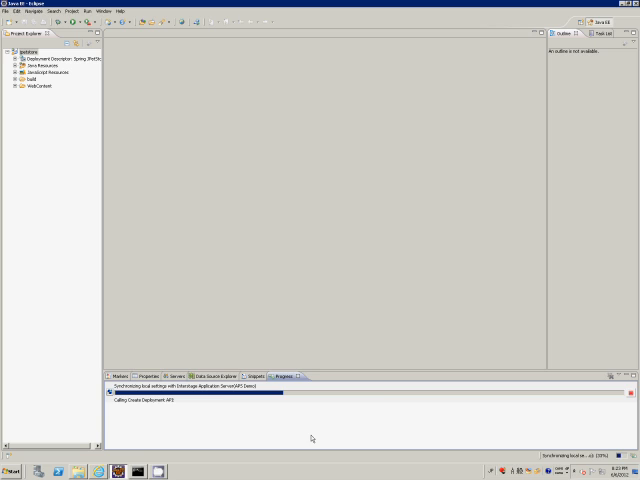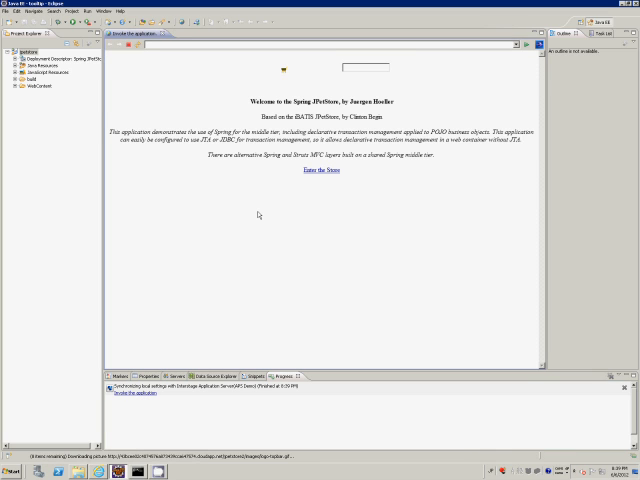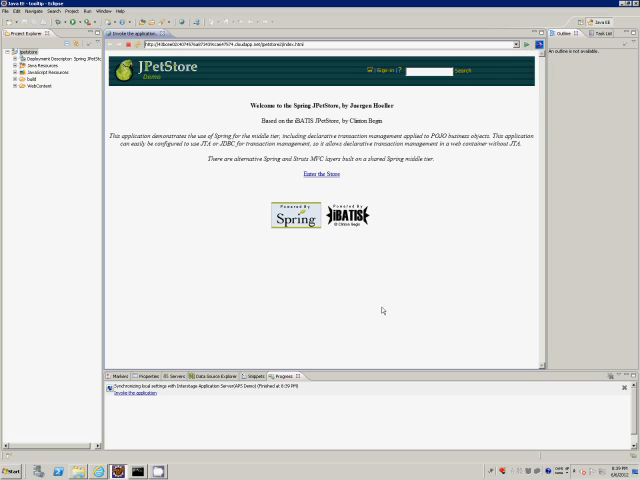When deployment completes, the result of the deployment is displayed in the Progress view. If the deployment is successful, a hyperlink is displayed. We can access our application by clicking the Invoke the Application link on the deployment result. And now we can see the JPET Store application in the Eclipse browser.